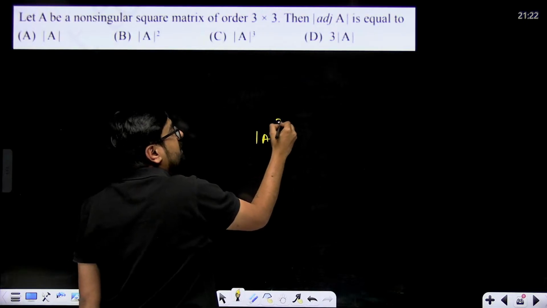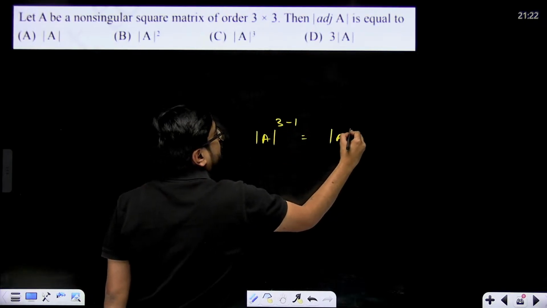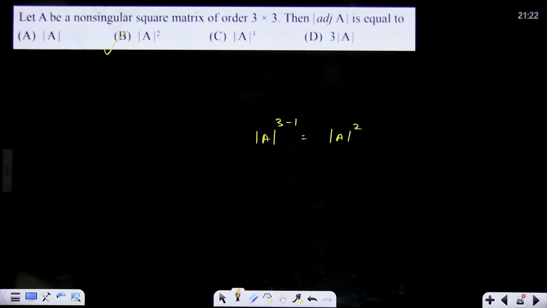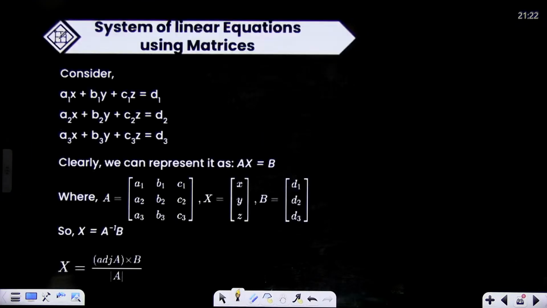What is the order here? 3. So 3 minus 1. So it will be determinant of A square. Actually, this is the correct answer. Remember this property, very important. In 1 mark, they can ask you this.